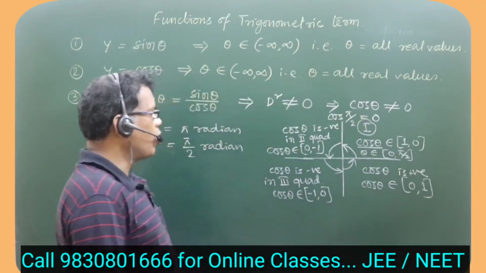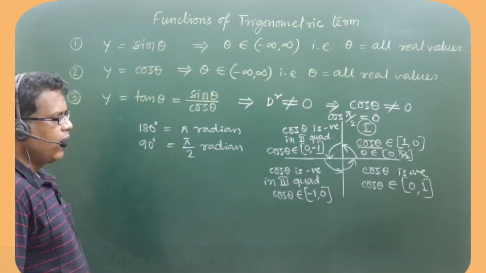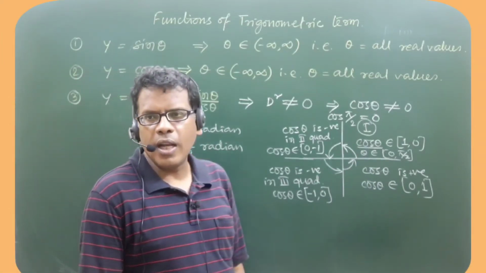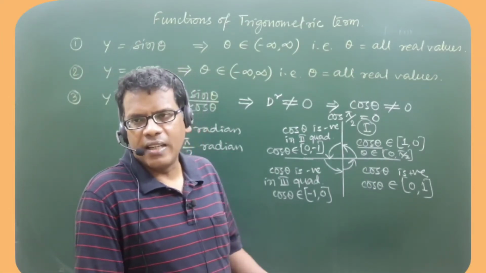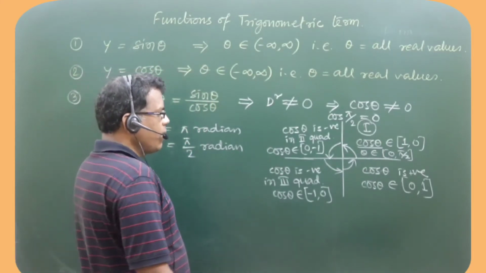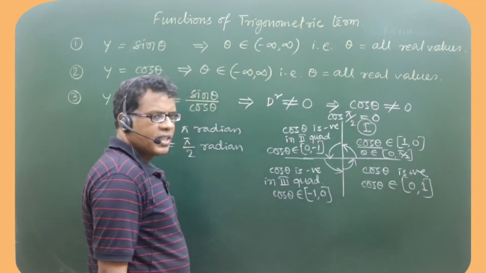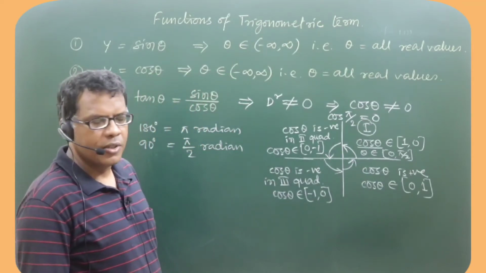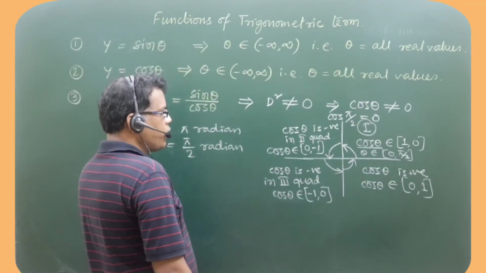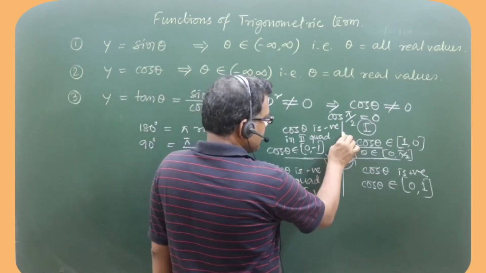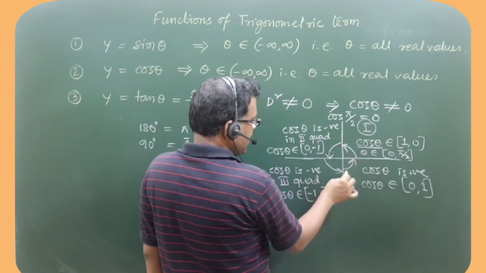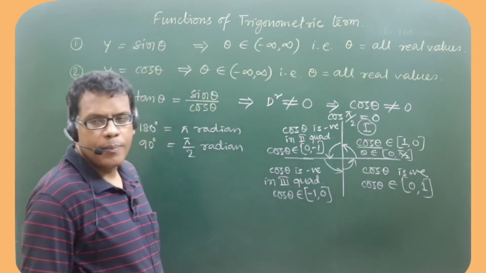So that means cos theta becomes 0 at two particular angles in one cycle. That means from 0 to 360, one cycle means 360 degree angle changing from 0 to 360, it is 0 twice, once at 90 degree, then at 270.